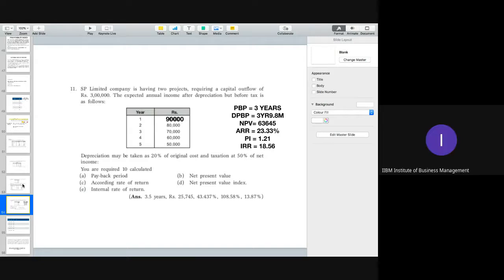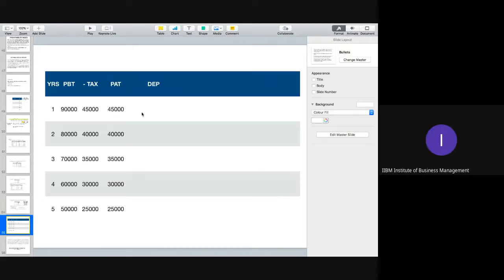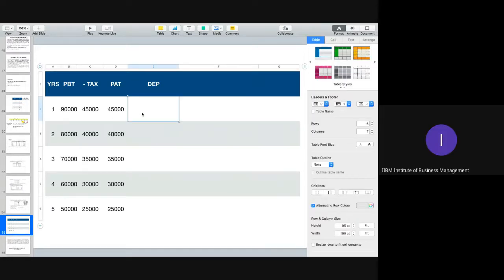What was the original cost? 3 lakh. So 20% of 3 lakh is 60,000. So it would be similar for all the values: 60,000, 60,000, 60,000, and 60,000. Clear?